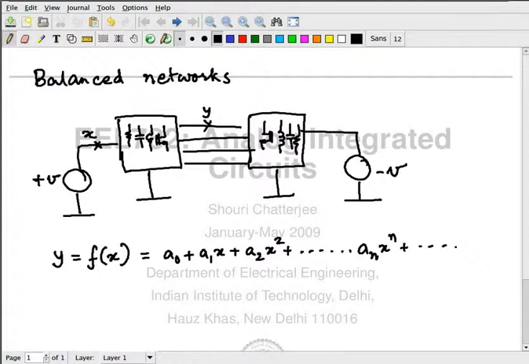Okay? So if you look at the spectrum of the input, if you do a frequency transform of the input, you will see two impulses. Let's say it's a cosine. You will see two impulses at plus and minus omega 0.